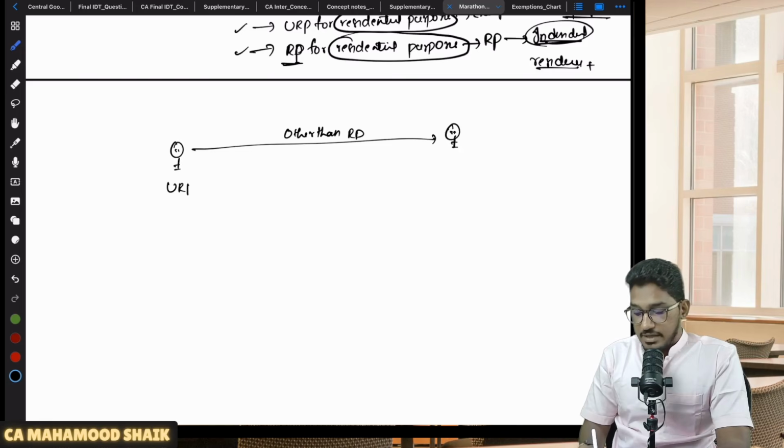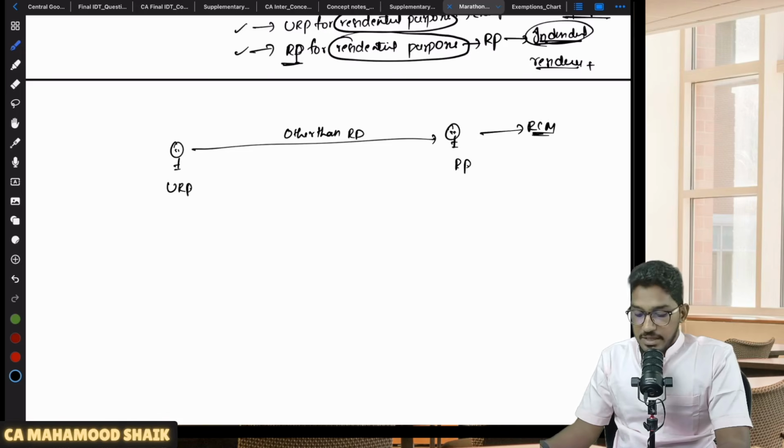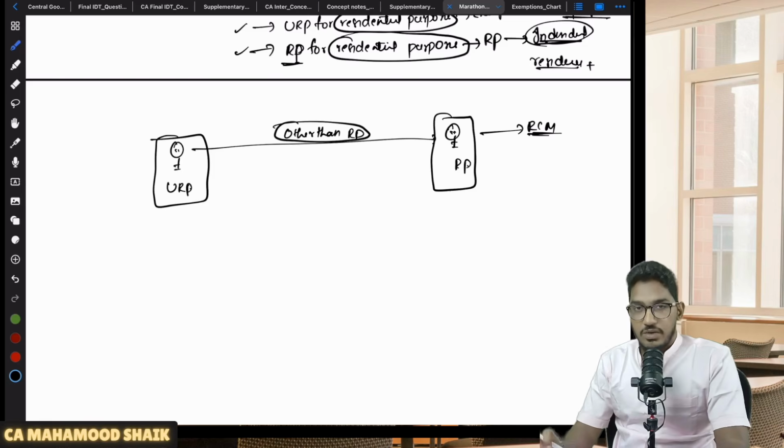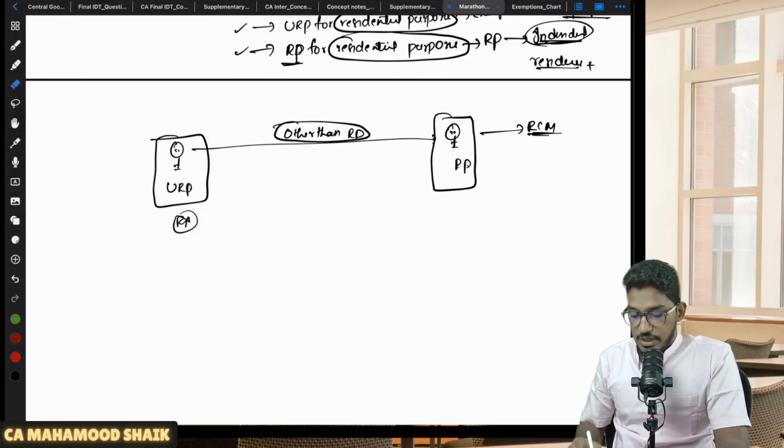If the supplier is unregistered and the recipient is registered, then RCM. Then only RCM. Sir, what if the supplier is a registered person? Then forward charge mechanism only.